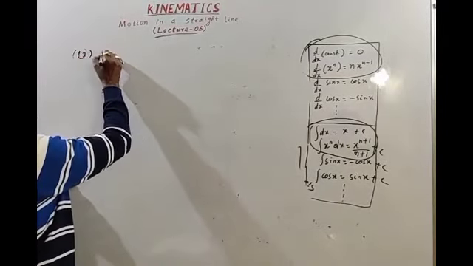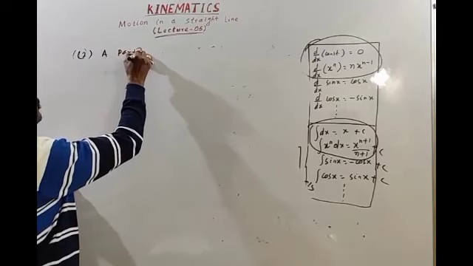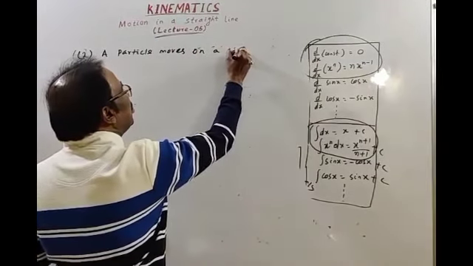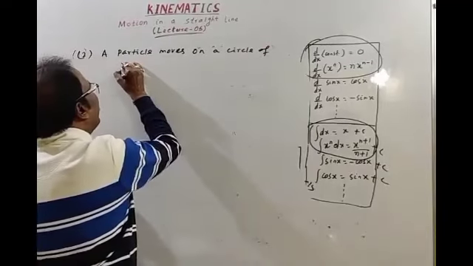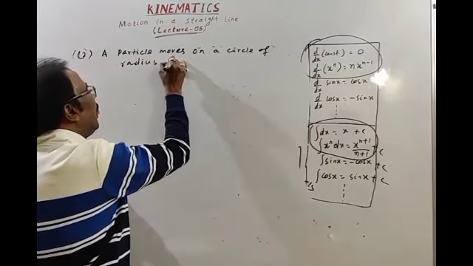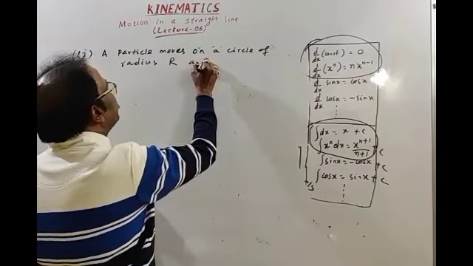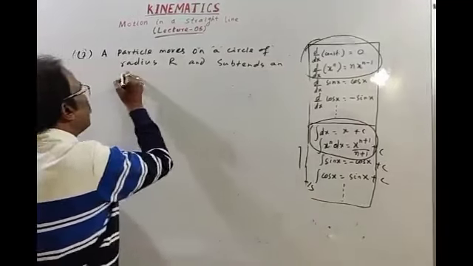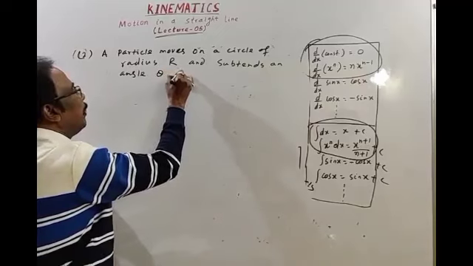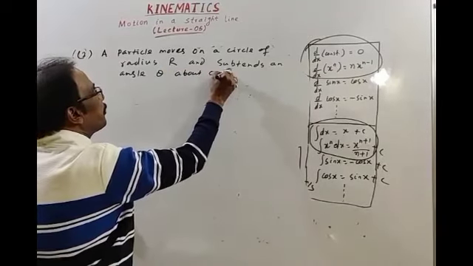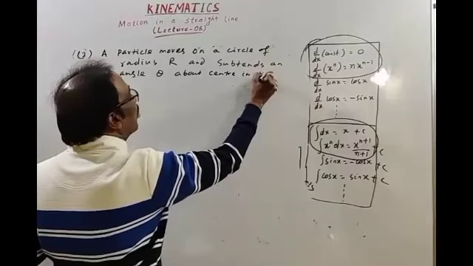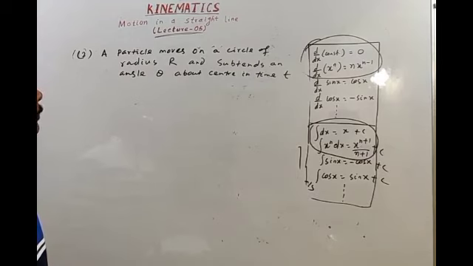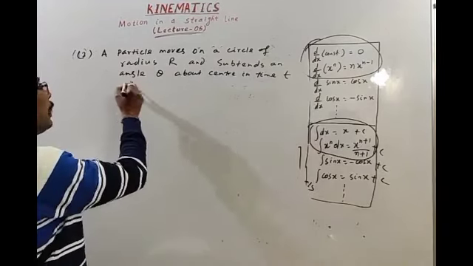Question number 2. A particle moves on a circle of radius r and subtends an angle theta about the center in time t.